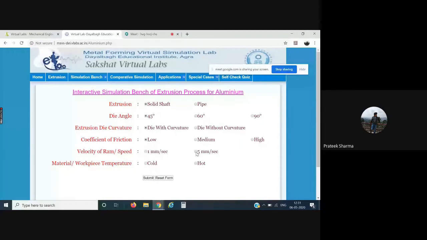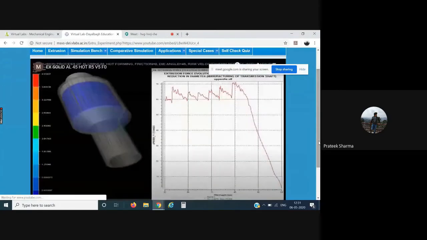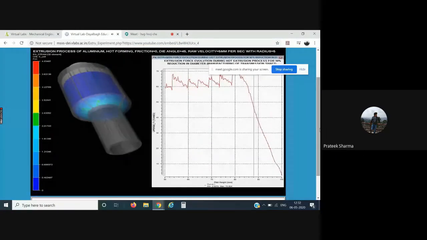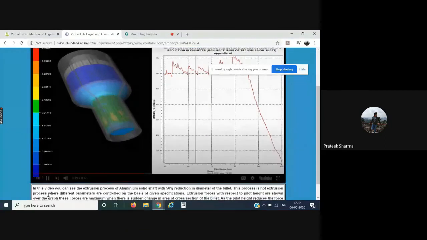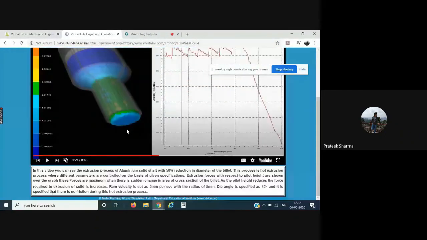Now I'll simply click on the submit button. According to those parameters, there would be a video. This visualization goes on the top according to the parameters that you have selected, and again a small theory description is also given for you.